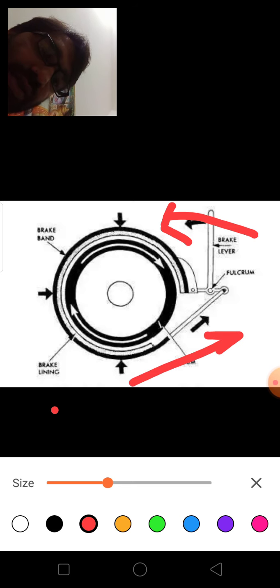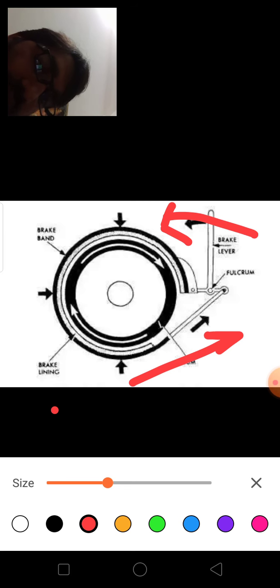The directions are shown, and this black ring you are seeing is the drum or the wheel. This is the brake drum. The other outer black arc you are seeing, that is the brake band. So as you apply the lever, this brake band tightens over the wheel or brake drum,